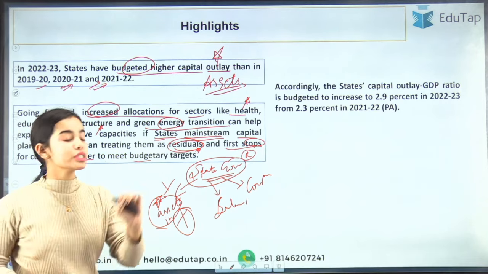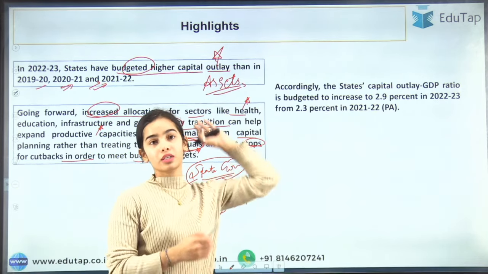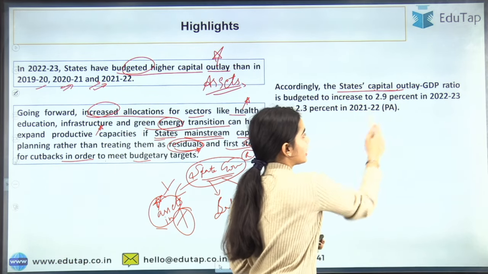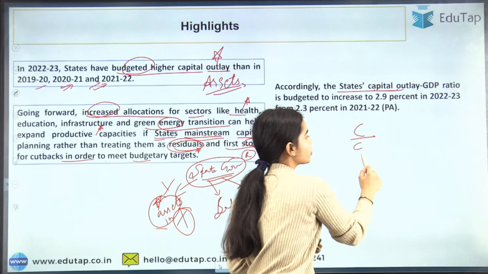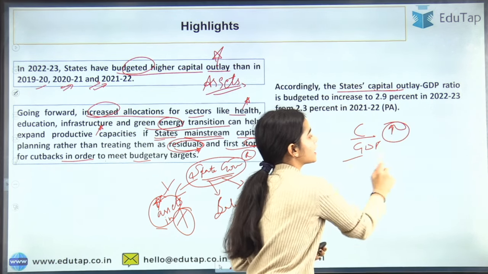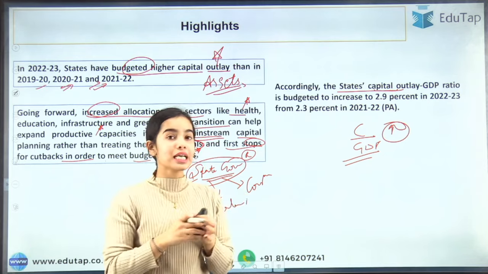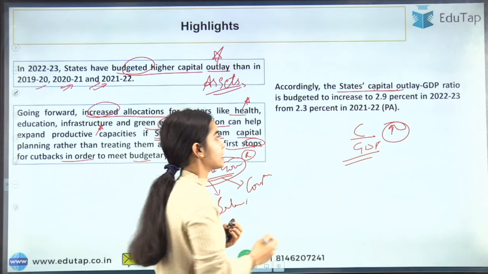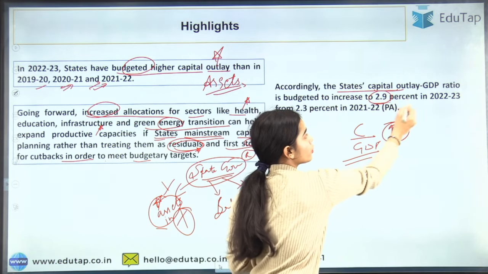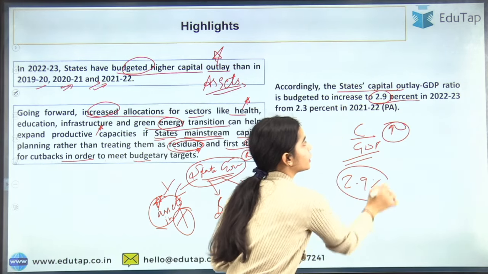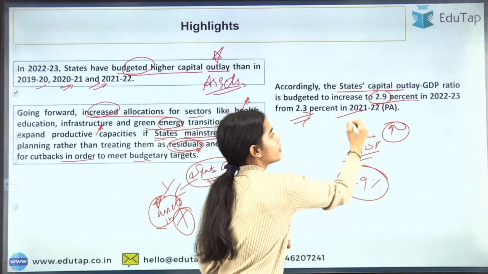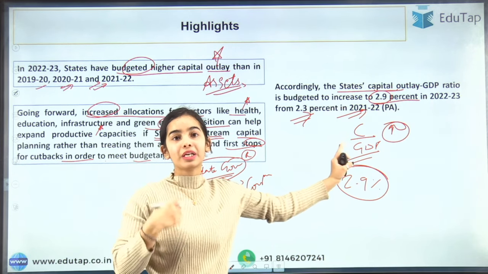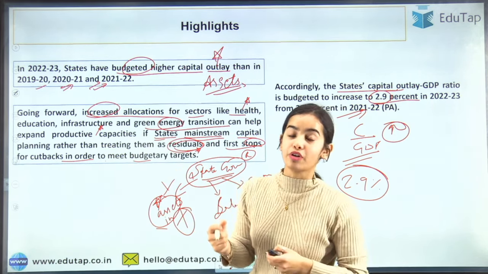Now the data shows, as per the report on state finances, that the capital expenditure to GDP is going to increase. That is good news, that the states are going to increase their expenditure on capital, on asset making, on physical assets. It is going to increase to 2.9% as compared to the previous 2.3% seen in 2021-22 as per the provisional accounts. So we can see that capital expenditure is going to increase as a percentage of GDP.